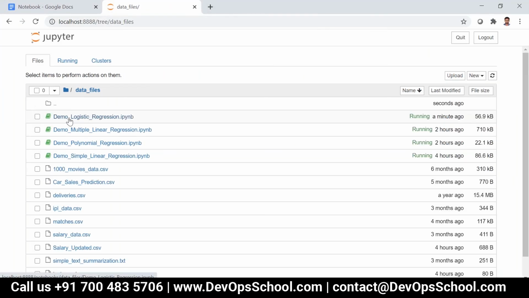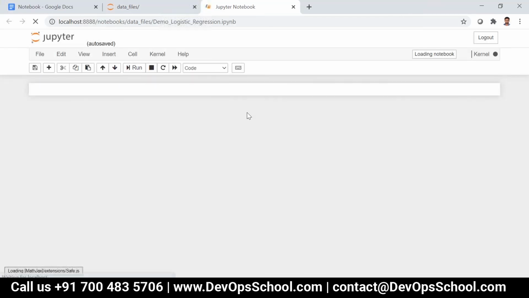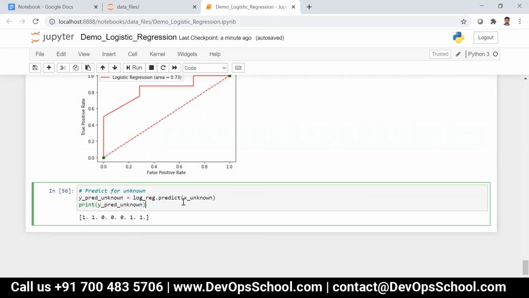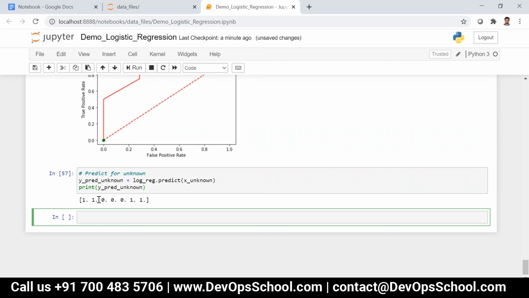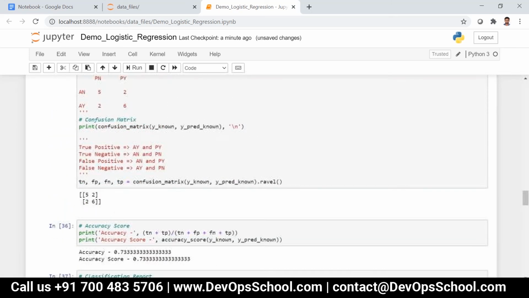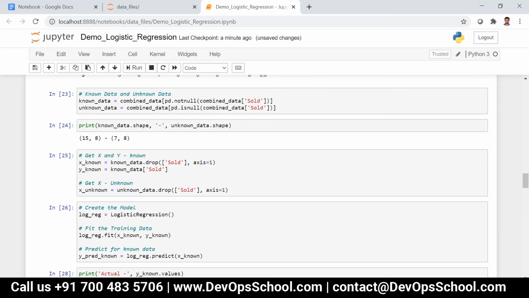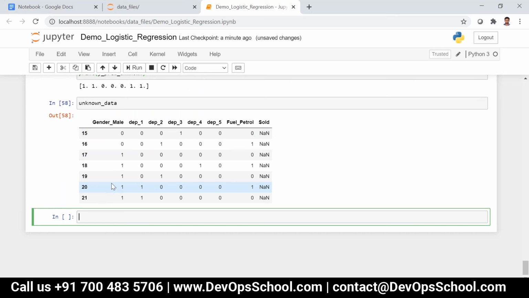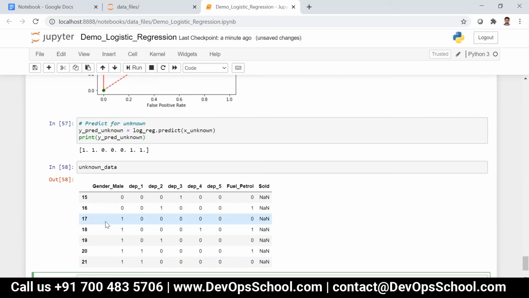Okay, so if I go to this one, anyways, it is running only, so it doesn't matter. So if I just say this, now you have 1, 1, 1, 0, 0, 0, 1, 1, right? So now what we can do over here is, let me just take unknown data. Unknown data only. Now we have some index like this, no?